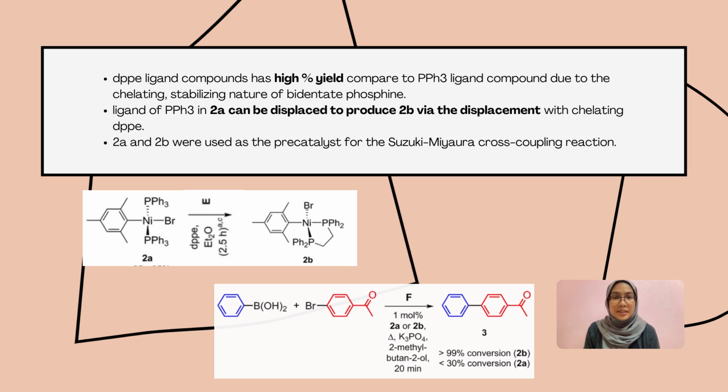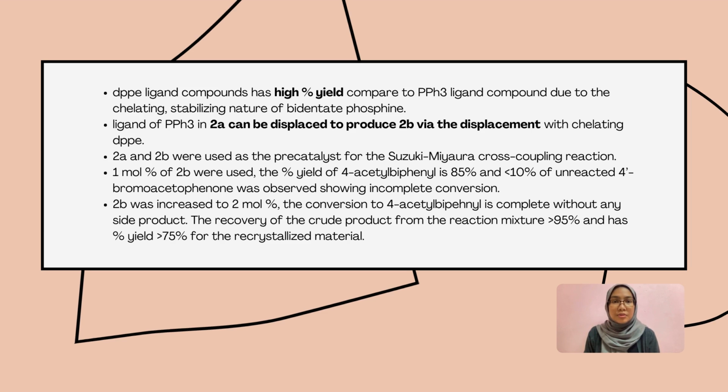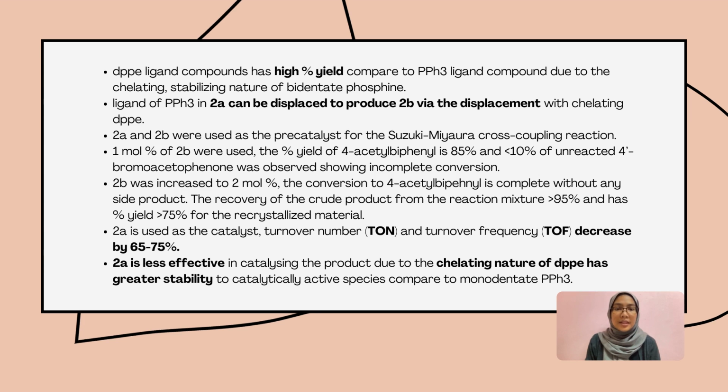2A and 2B were used as the precatalysts in the Suzuki-Miyaura reaction. 1 mole % of 2B gives 85% of acetylbiphenyl. When 2B was increased to 2 mole %, the yield of crystallized material is lower than 85%, but it still gives a high yield. Lack of aspirin can cause the recovery of crude product to be less than 50% with 2A as precatalyst, resulting in decreased turnover number and turnover frequency.